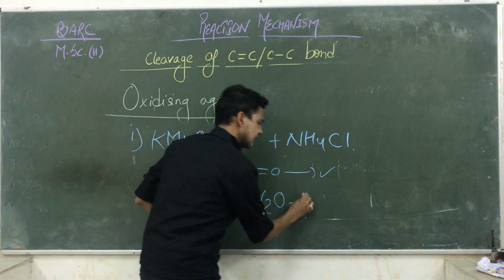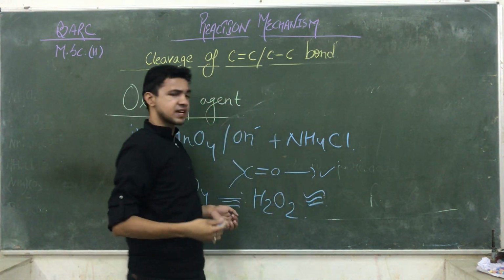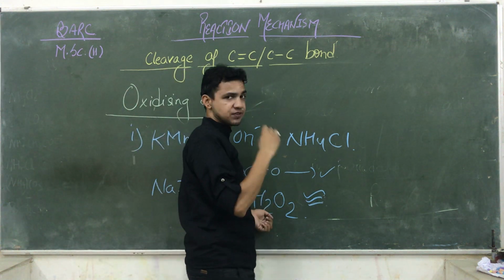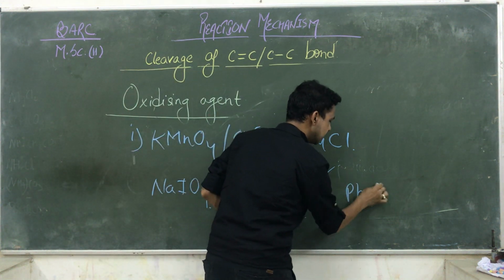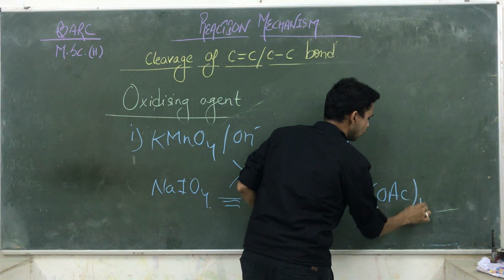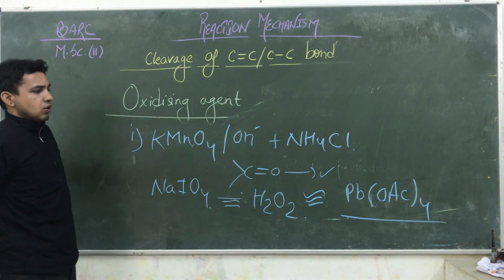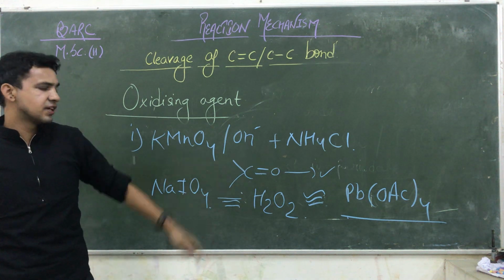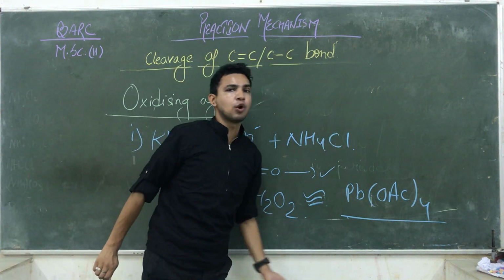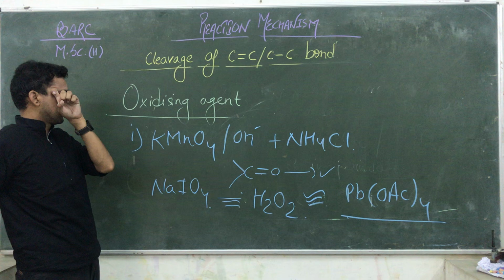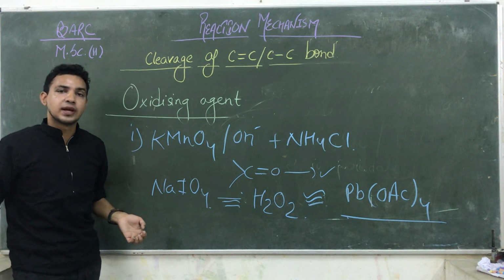And in place of peroxide, we are also using one specific reagent, that is PbOAc4, lead tetraacetate. So that is another reagent having specific properties. I am just giving you this information before we proceed to the chemical reactions.